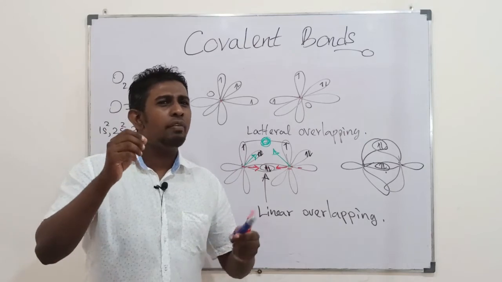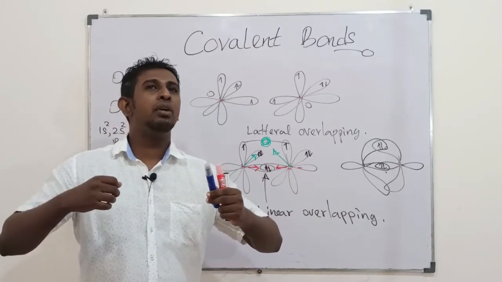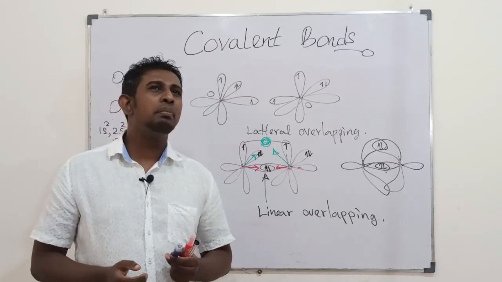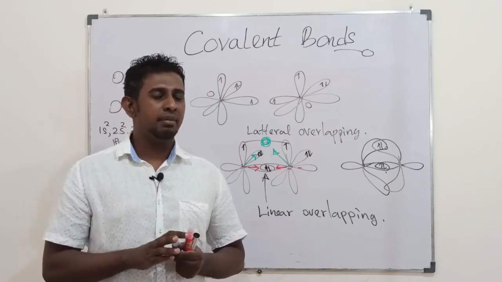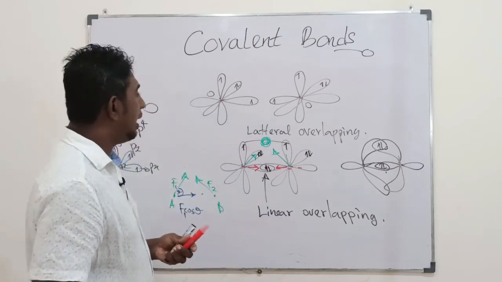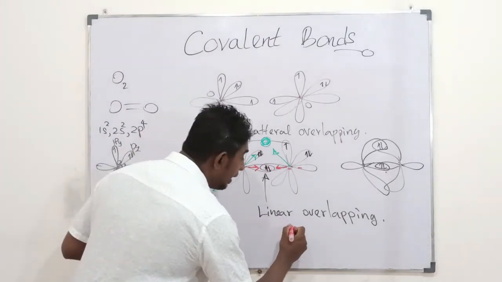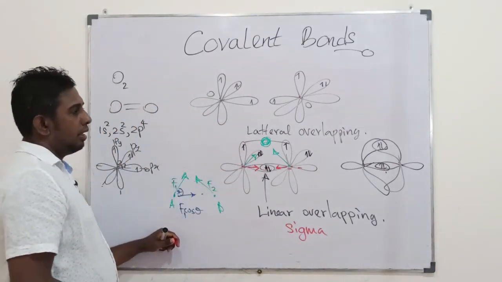The linearly overlapped bond, or bond formed by overlapping linearly, is the strong one. The bond formed by overlapping laterally is the weak one. Then, students, that strong one formed by overlapping linearly is called the sigma bond.